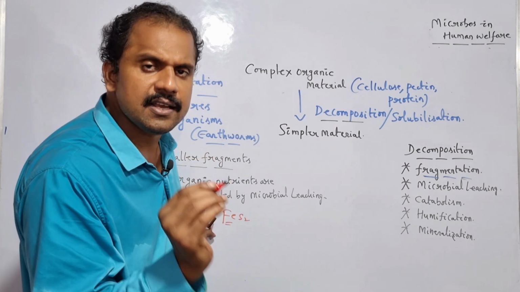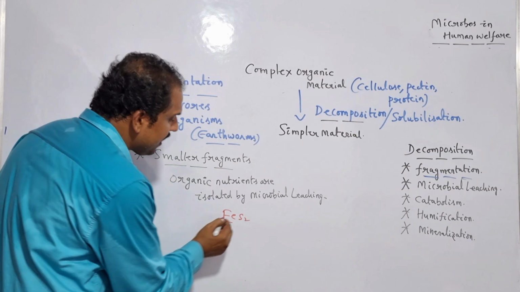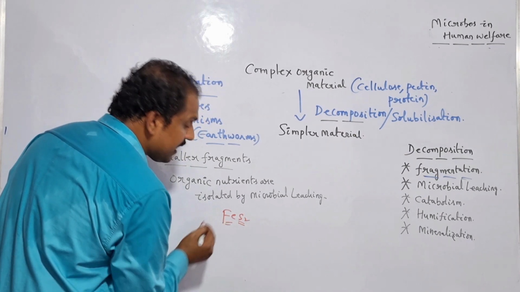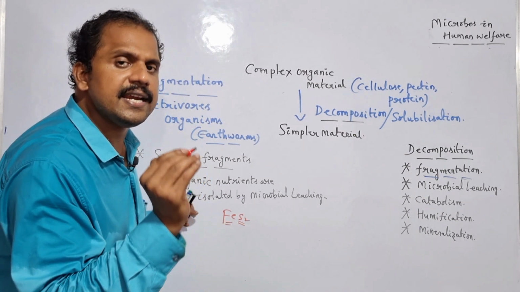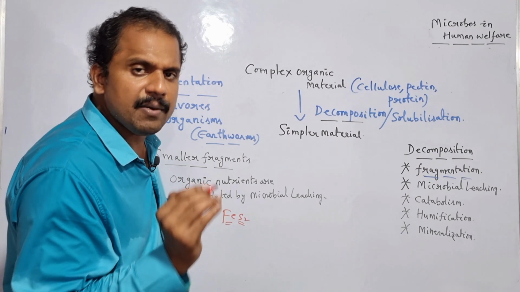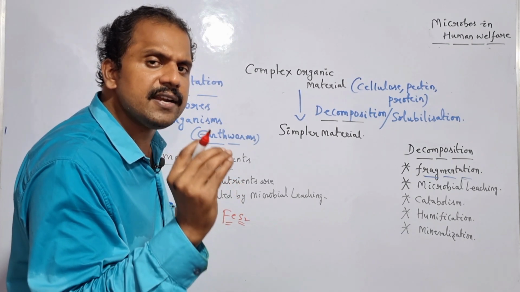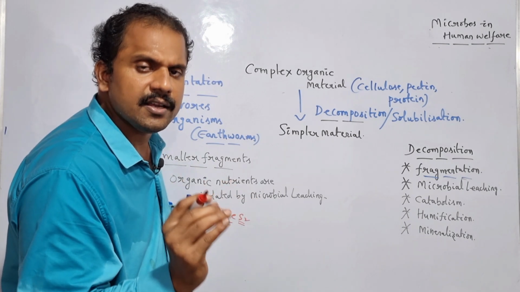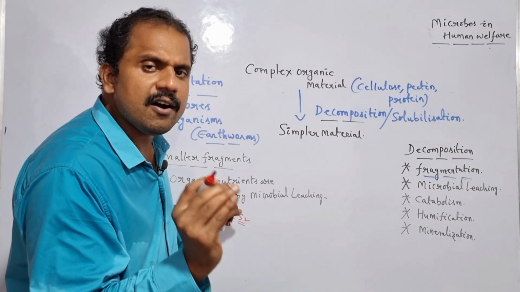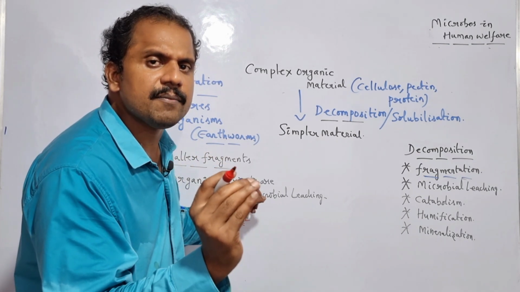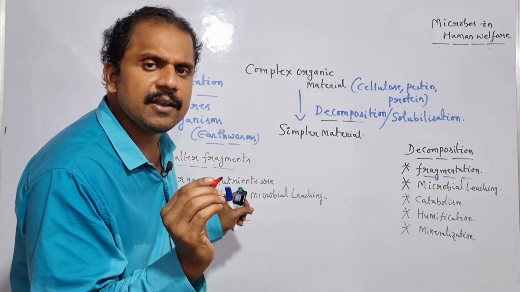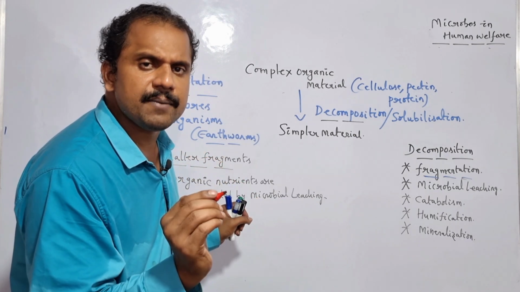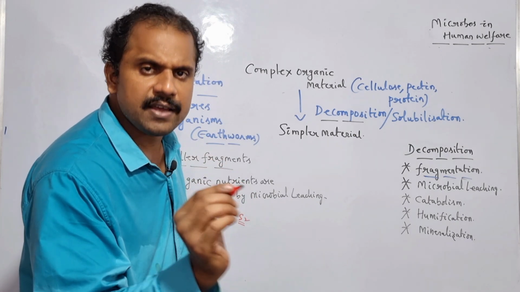Thiobacillus ferrooxidans. When the ferrous iron remains in association with S2, it is insoluble in water. But when it is separated from the S2, it is able to dissolve in water. In order to separate the Fe from the S2, there is a requirement of a specific microbe termed as what? Thiobacillus ferrooxidans.